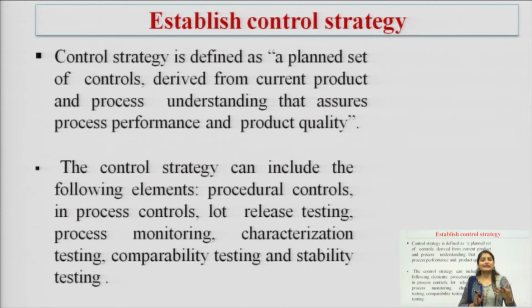Next is lot release testing. Process monitoring means we have to focus on and monitor the whole process. Characterization testing will be different for different dosage forms: for a suspension it will be different, for an emulsion it will be different, and for certain drug delivery systems it will be different. Next are comparability testing and stability testing. So, this control strategy includes all the elements that will be helpful for manufacturing a quality product.